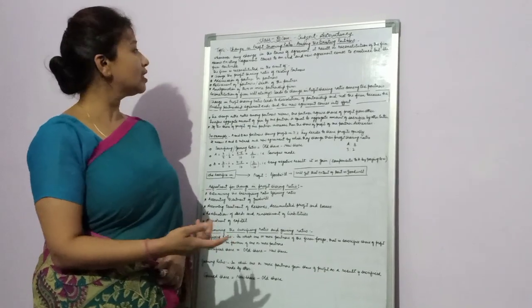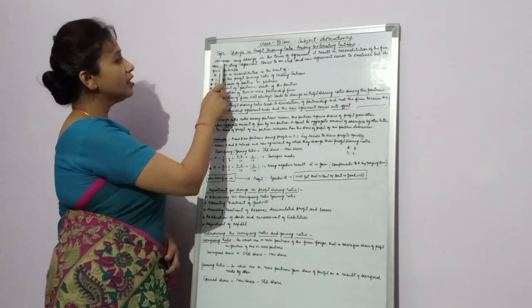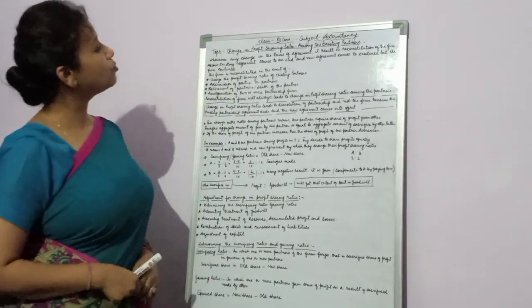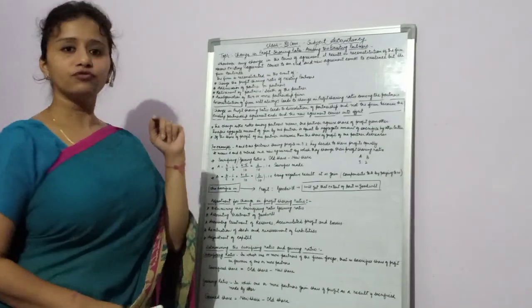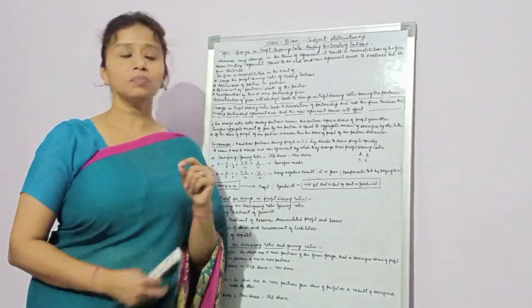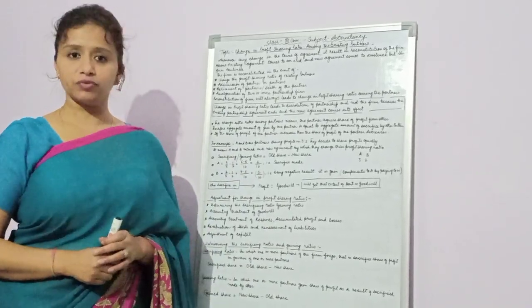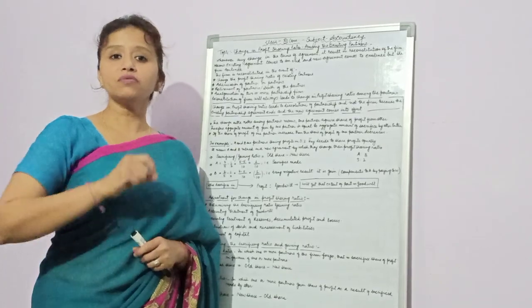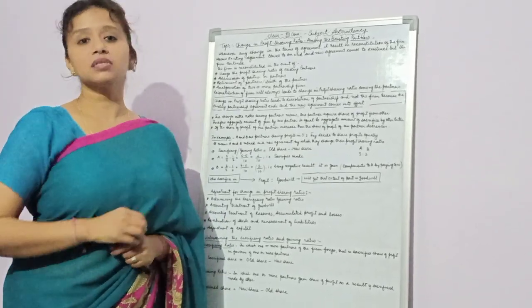First of all, I just want to explain the term. Whenever there is a change in the terms of the agreement, it results in reconstitution of the firm. Reconstitution of the firm means the partnership ends but the firm doesn't end.